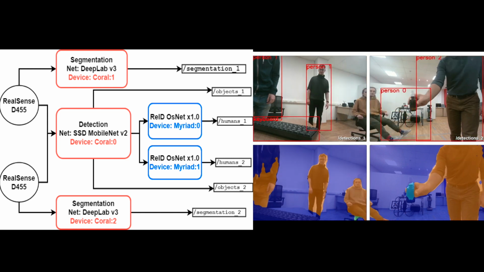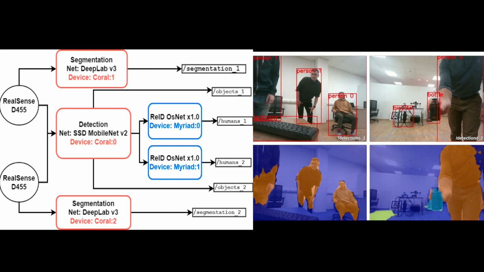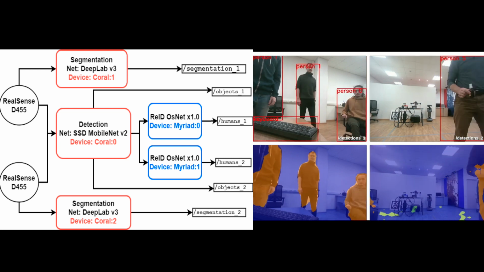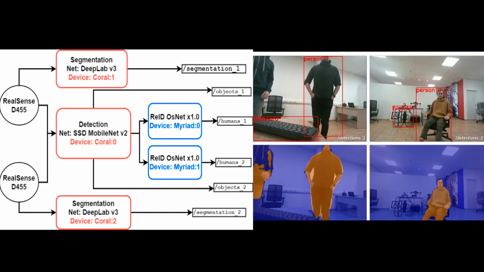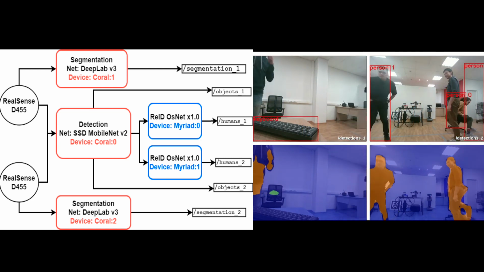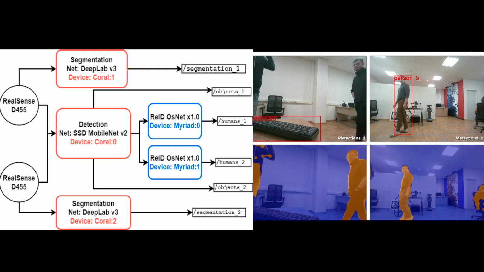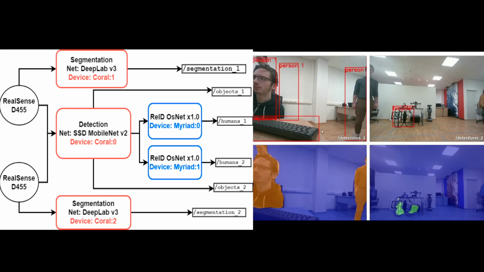This net runs in parallel thread on Myriad X device. It has OSNet architecture and inference time is 40 milliseconds. There are 2 threads, each processing its own video stream on its own Myriad X device. Also, there are 2 semantic segmentation DeepLab nets running in parallel on 2 Coral devices.